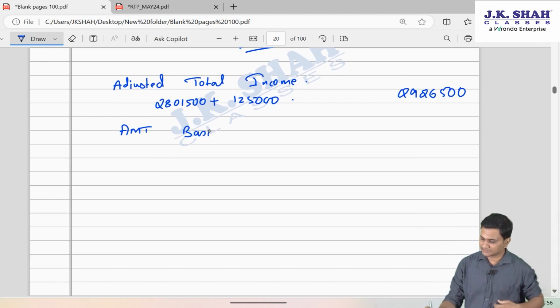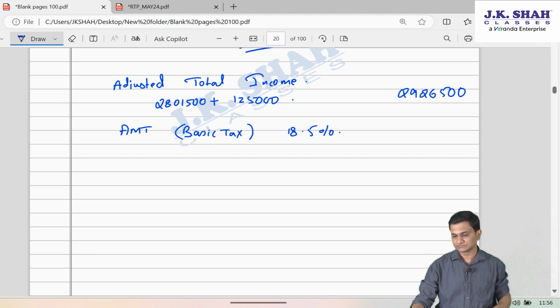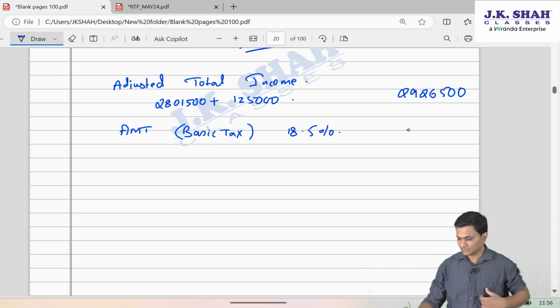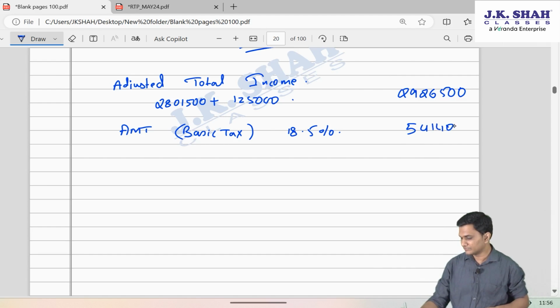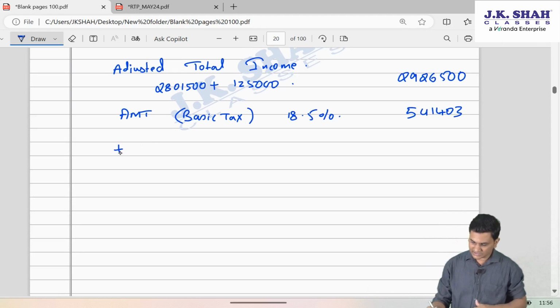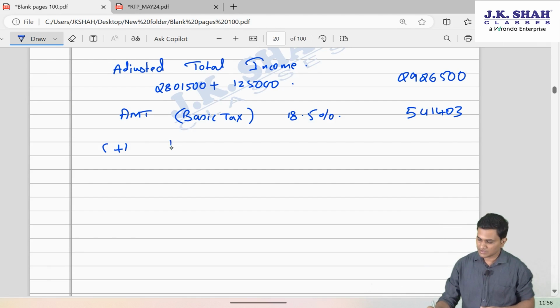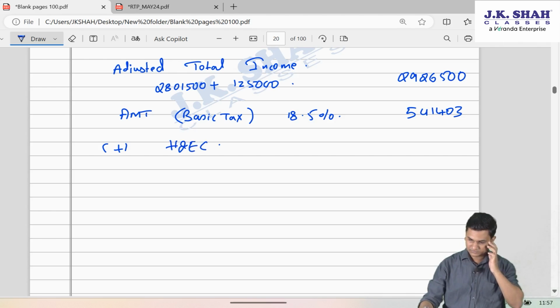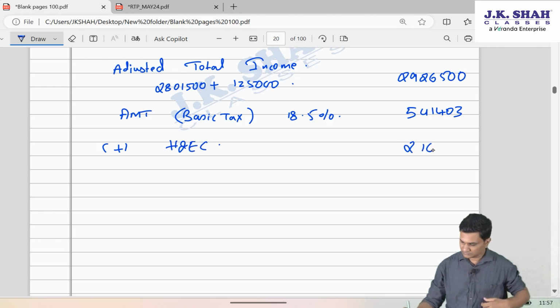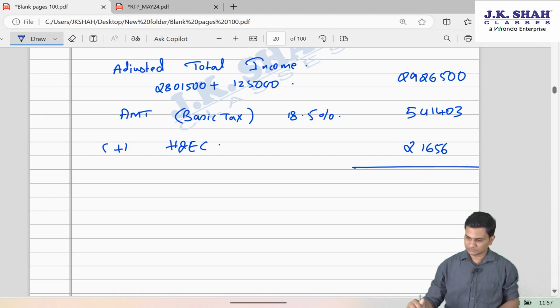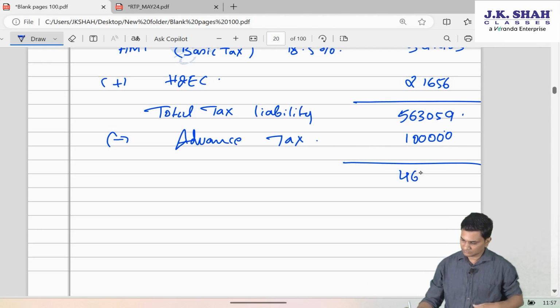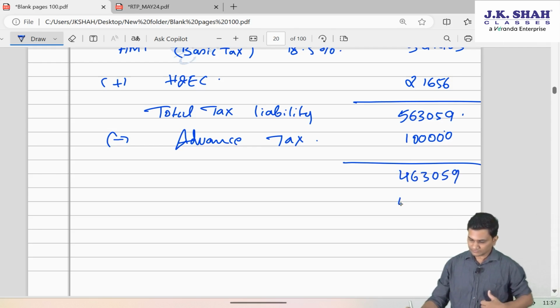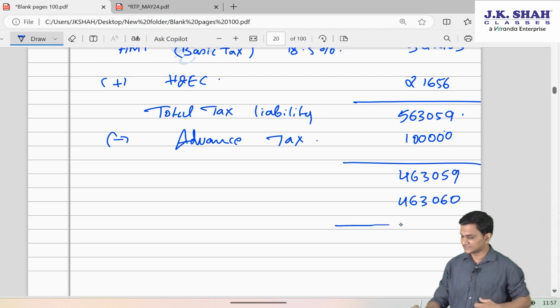So basic tax as per AMT provisions, that is 18.5%, 541,403. Surcharge and rebate even not applicable now, but H&EC will be applicable, which will be rounded off to 463,060.